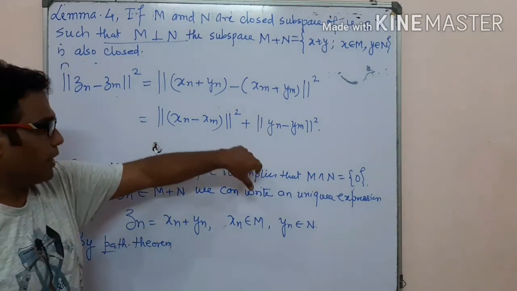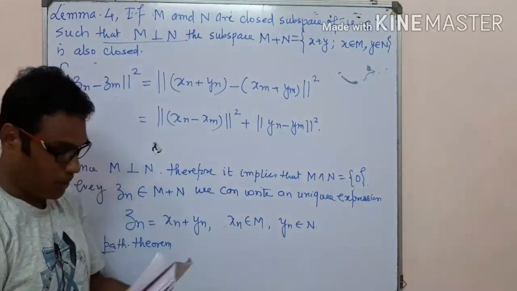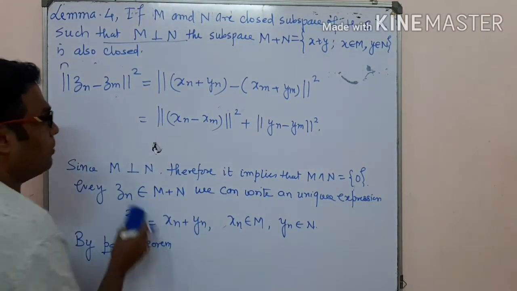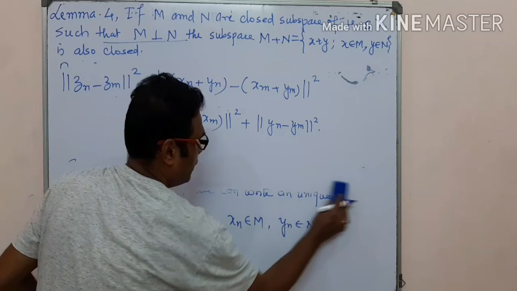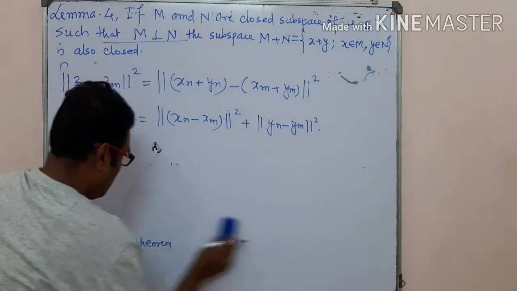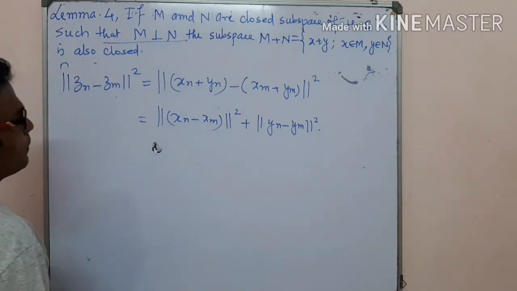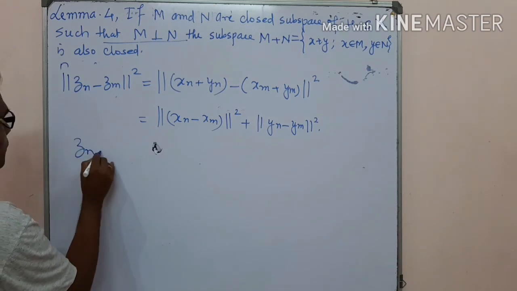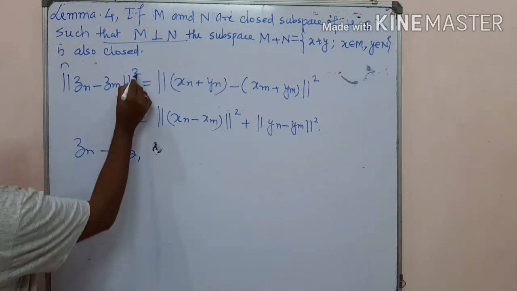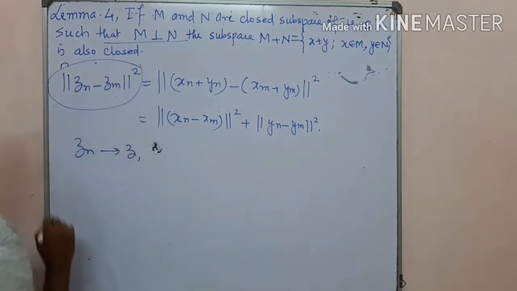So the cross term is 0 by the Pythagoras theorem, and since by our assumption Zn converges to Z, this norm is 0.